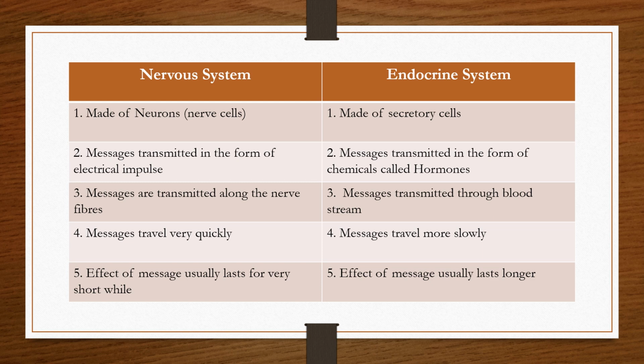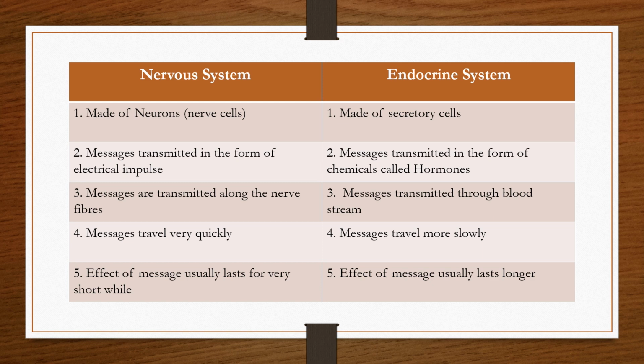Now, the effect of the messages sent by the nervous system is usually for a very short while. So if the brain instructs the legs to run, they would run only till the time the brain wants it to run. Thereafter, we will again start walking or sitting or resting.